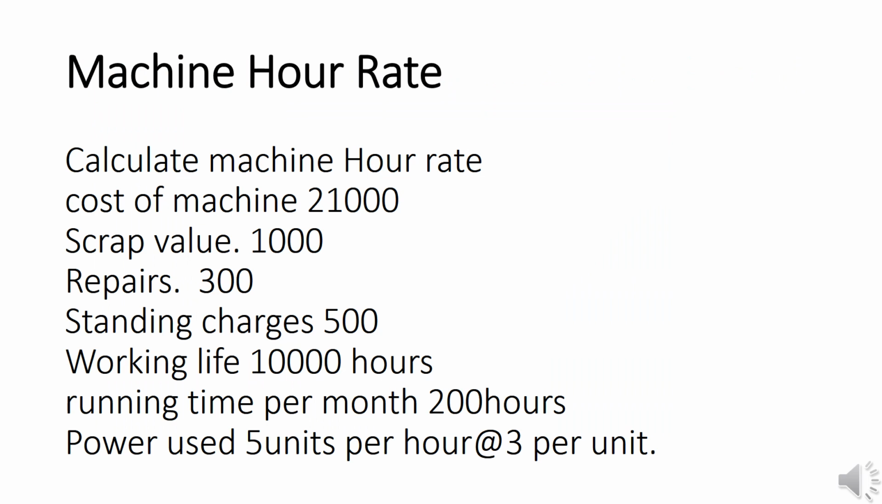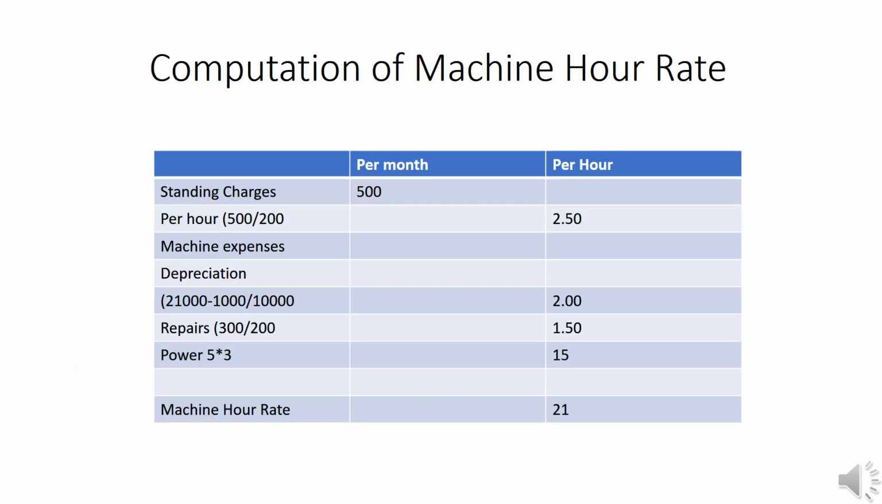So we have to compute the machine hour rate, that is the overhead related to the use of a particular machine, and we have to find the per unit cost. Here the problem is machine hour rate calculation. Cost of machine 21,000, scrap value 1,000, repairs and maintenance per month 300, standing charges per month 500, effective working life 10,000 hours, running time per month 200 hours, power used 5 units per hour at ₹3 per unit.